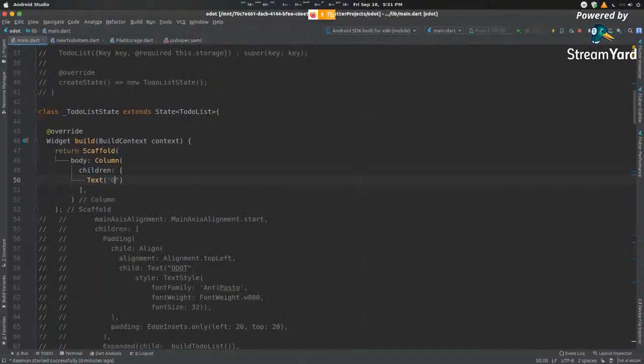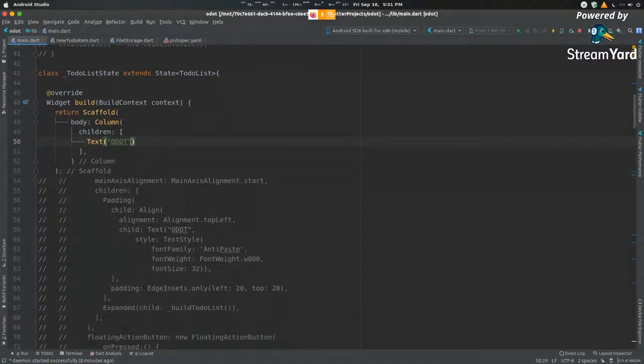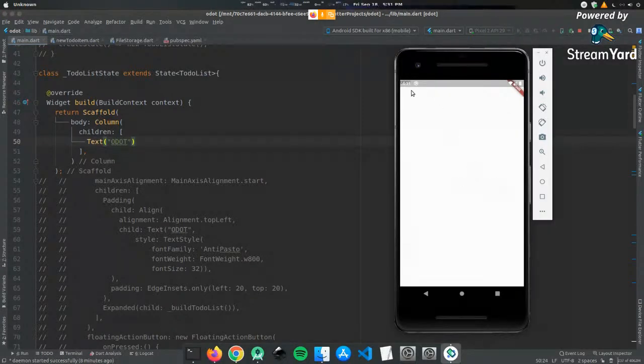Let's name it O dot, why not? And now, if we just run. So this is our text here. Let's say we want to style. Let's just run this one. After running this, this will look exactly the same. The only thing is it'll show up at the top here. You can see it's hidden under this time display over here. It says O dot right here.